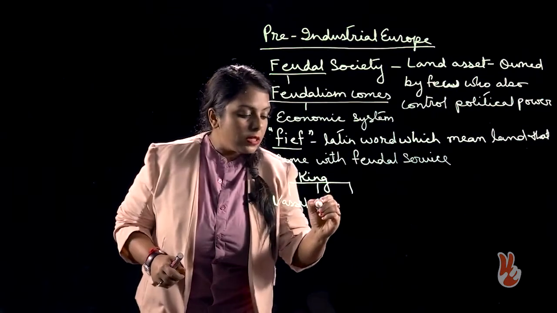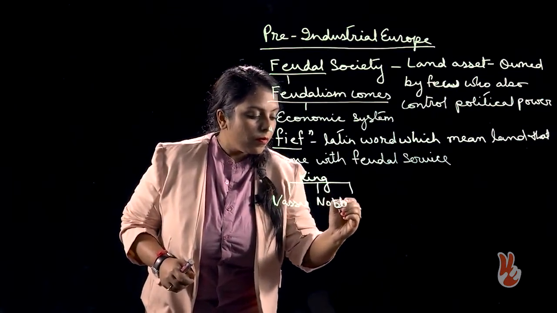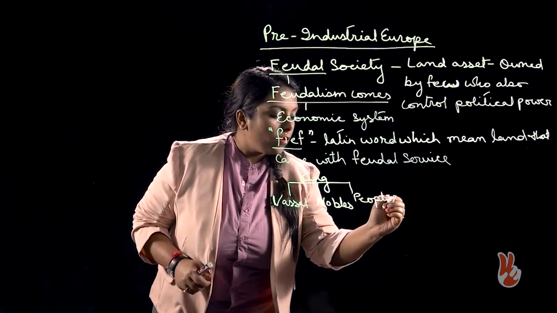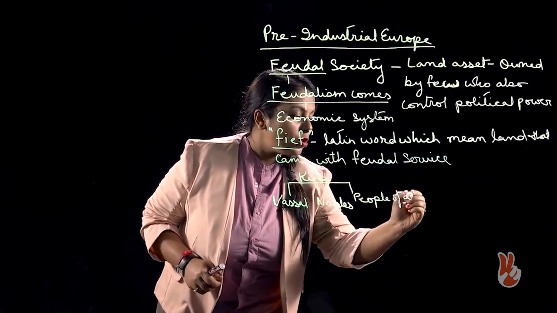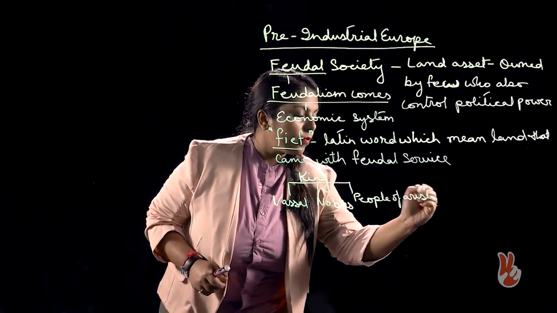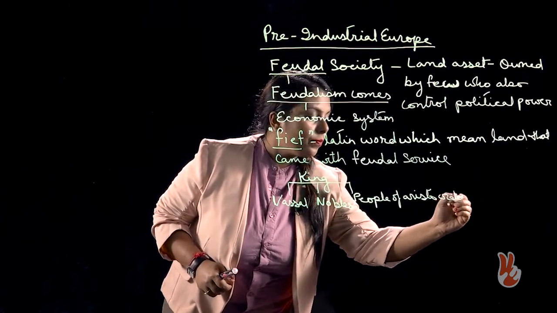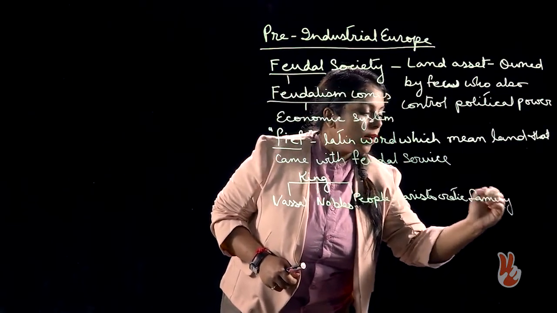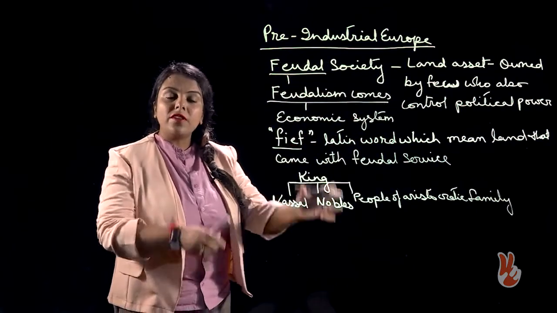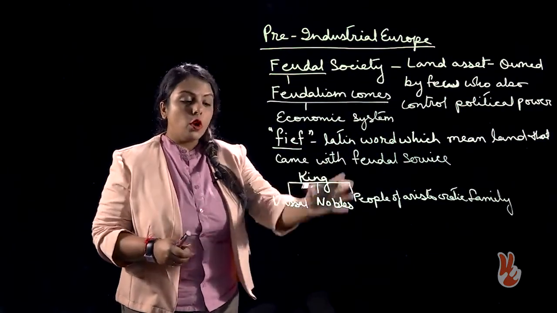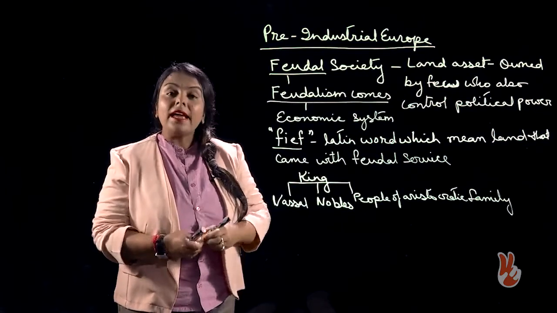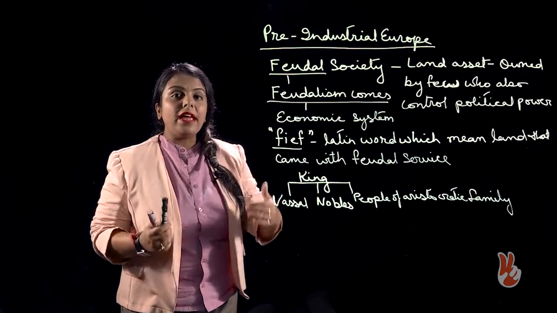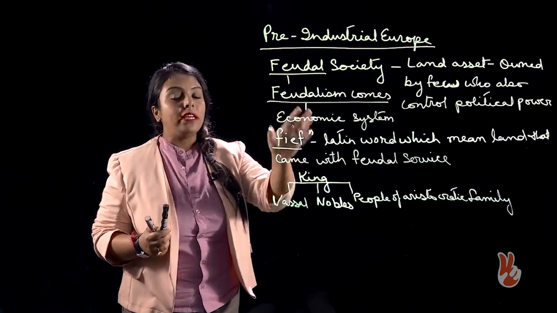Then there were nobles and people of aristocratic family. Now, when the land was given to these nobles, vassal king, they in turn, because they got the control over land, they in turn pledged their loyalty to the king.